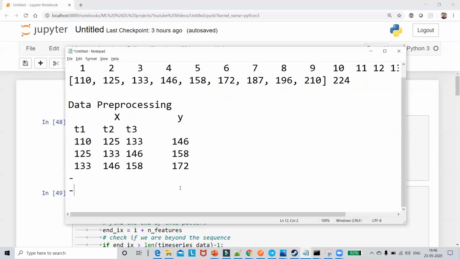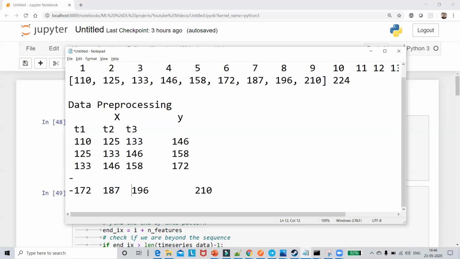So my 210 output will look like this: this value is 196, this is 187, and this is 172. So I have all these values, and this will be my last record.